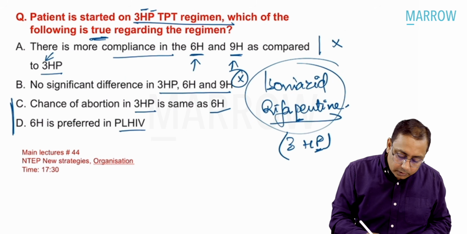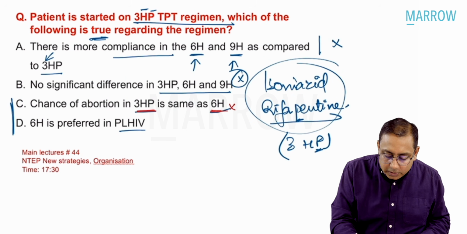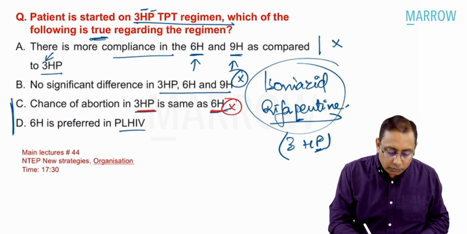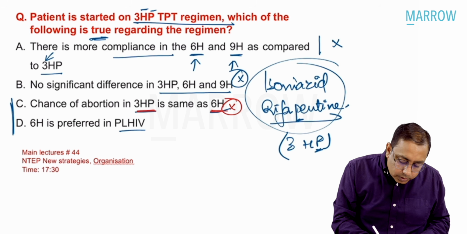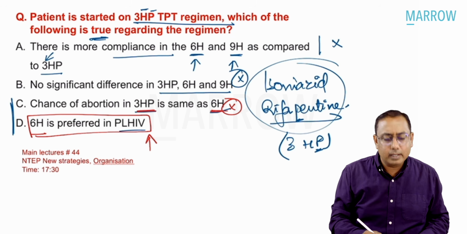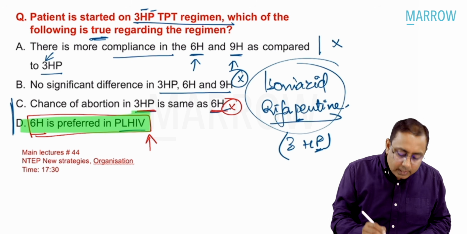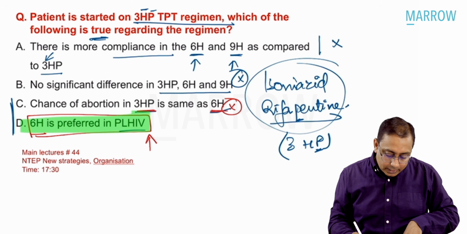So either child or adult, the prophylaxis of choice for TB preventive therapy is 6 months of isoniazid. Now, if you look back at the options, chance of abortion in 3HP is same as 6H is also false, because it is not related to abortion at all. So 6H is preferred in PLHIV. That is obviously the correct answer. It's a direct question, direct answer. 6 months of isoniazid is preferred in persons living with HIV.